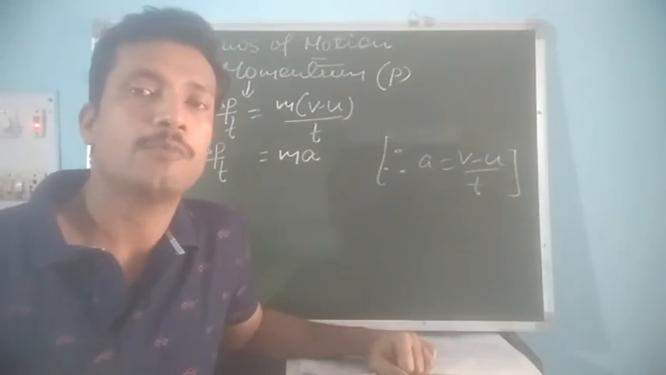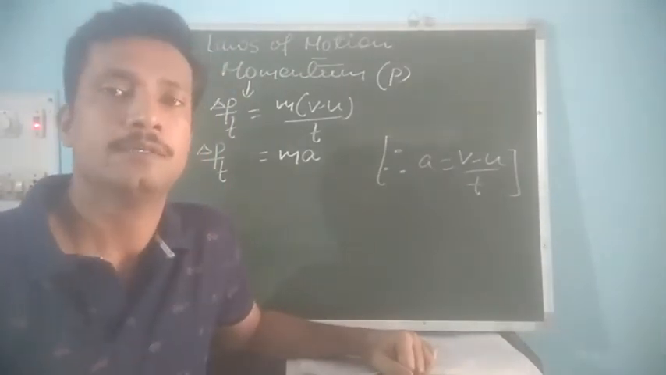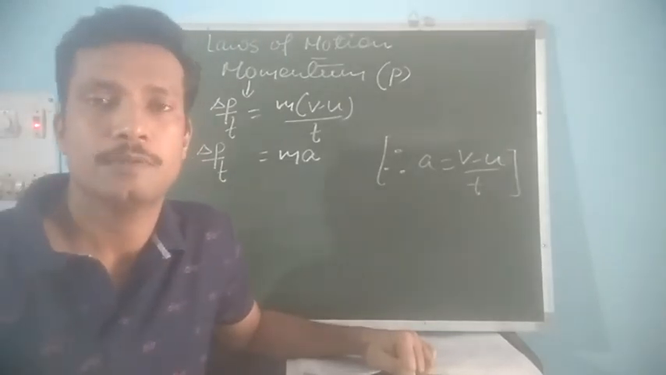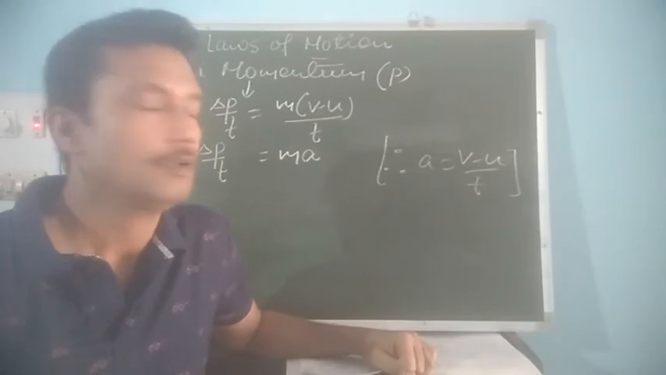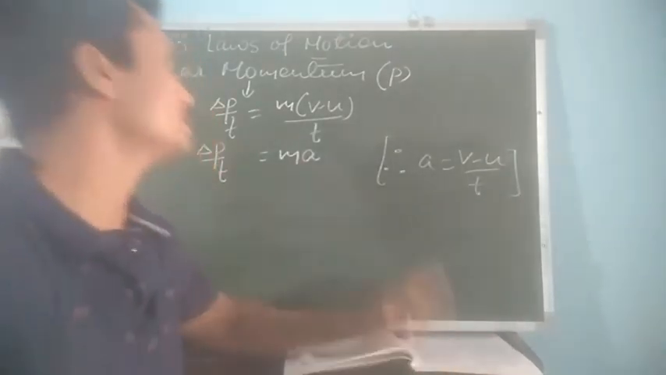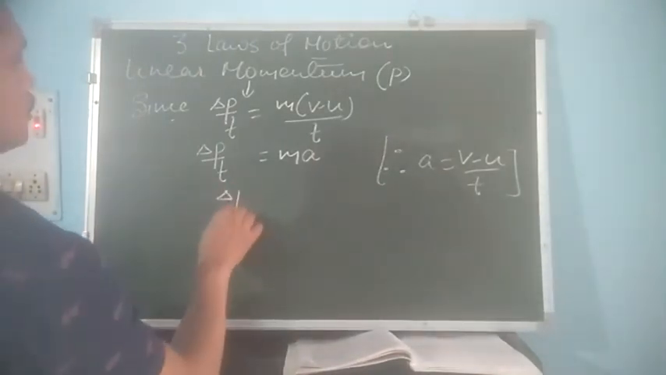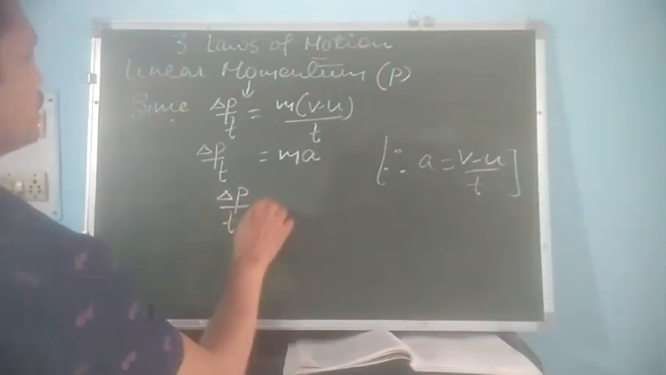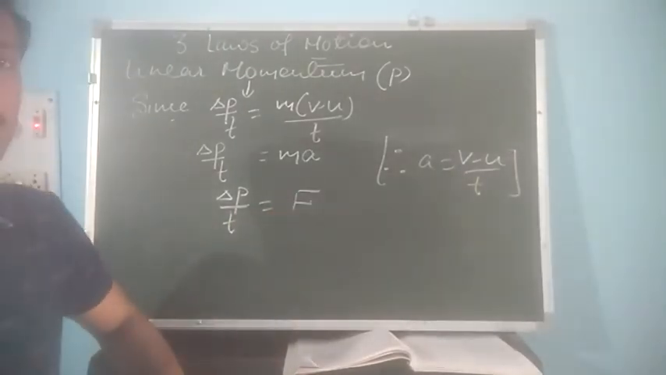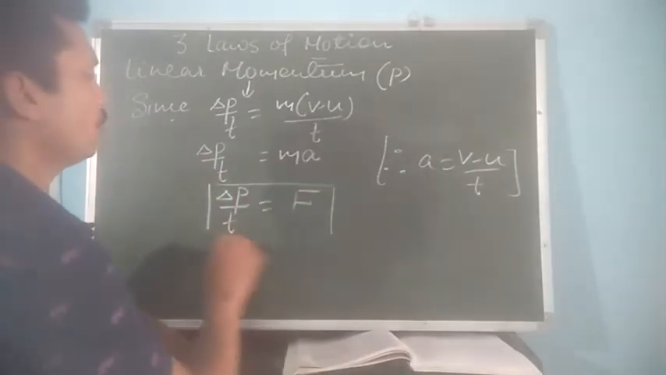when we apply it on a body of mass m, it will produce an acceleration in it. So in order to find out the magnitude of the force applied, we have to take mass and acceleration. That means mass times acceleration can be written as the force applied. So finally we can write rate of change of momentum is equal to force. And this is the expression for Newton's second law of motion,